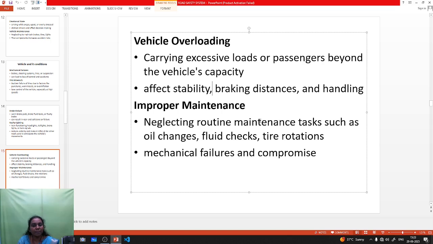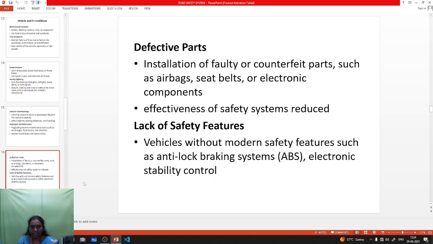Next one is improper maintenance. Improper maintenance means neglecting routine maintenance, like oil changing, fluid leakage, tire air checking and other points. Neglecting these small things causes a large amount of failure, such as mechanical failure. It will lead to accidents.